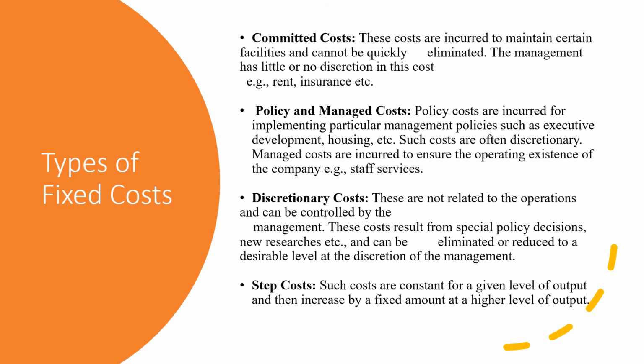The next type of fixed cost is the step cost. Such costs are constant for a given level of output and then they increase by a fixed amount at a higher level. So to some extent they remain fixed and afterwards by a given fixed increase the cost also increases.